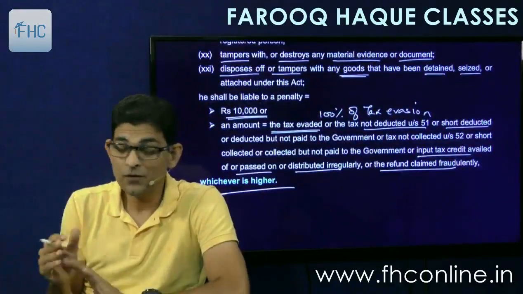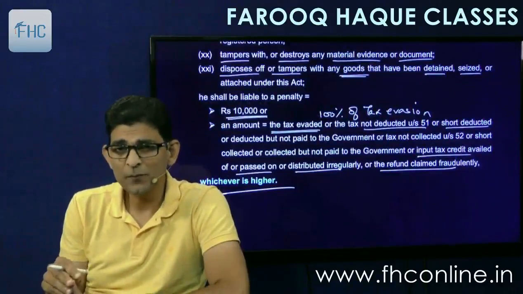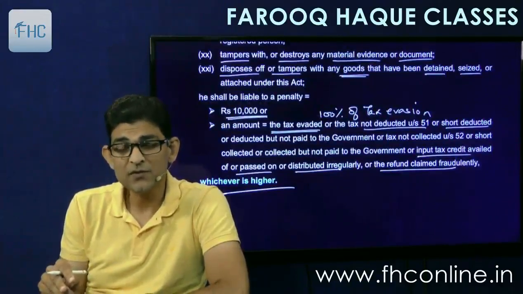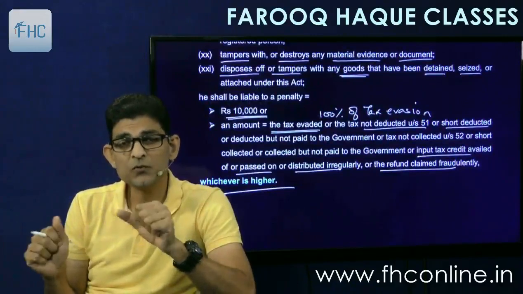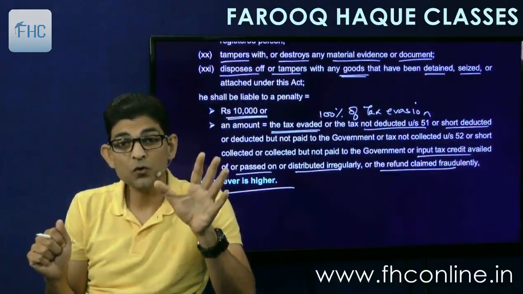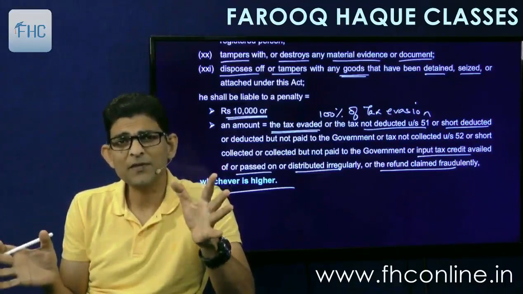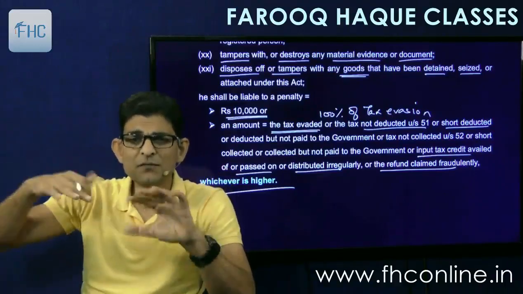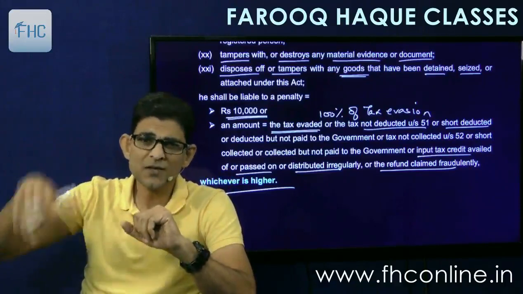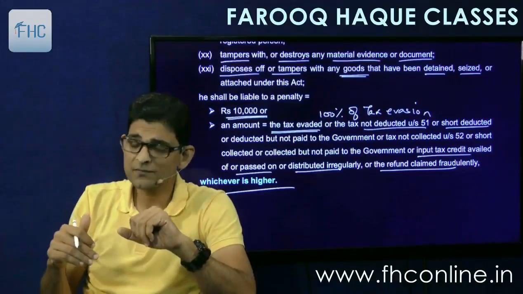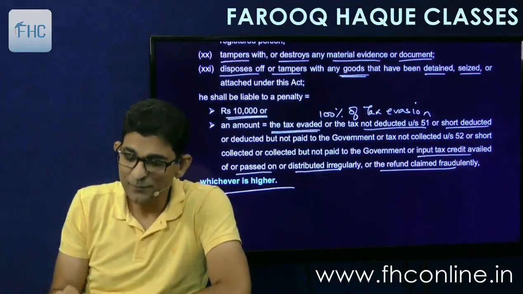Whichever is higher. So if you do a fraud of 6,000, you have to pay a penalty of 10,000. Hence it will not be of any use. So at least you should do fraud of 10,000 rupees, so that even if the penalty is levied, you are happy with that. So okay, there is justification. If we had done a fraud of 3 lakhs, we are liable to penalty of 3 lakhs, in percentage terms.